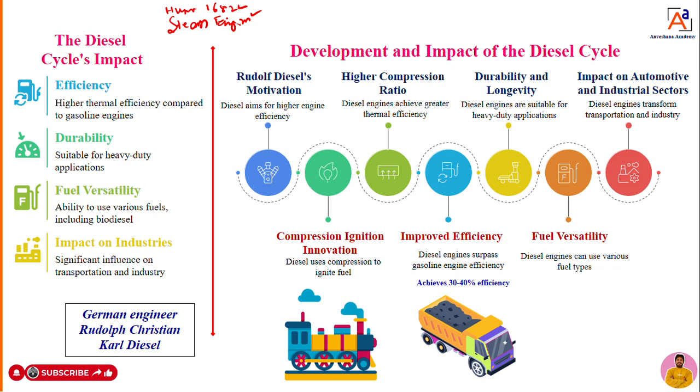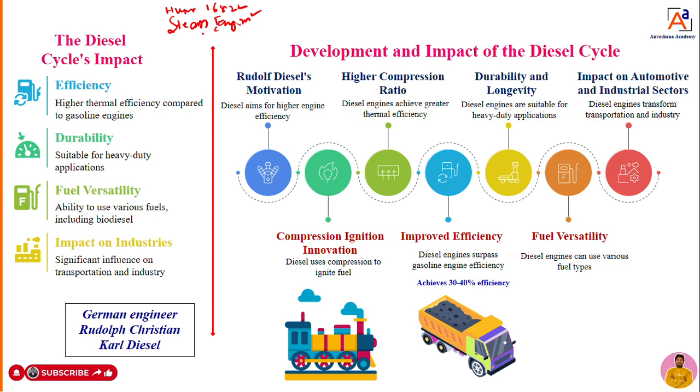Later James Watt, that small story I also told you, did a lot of experiments and invented an engine. That engine is the steam engine. But that steam engine is an external combustion engine, and it has a lot of demerits. It is bulky, complicated in design and less efficient.